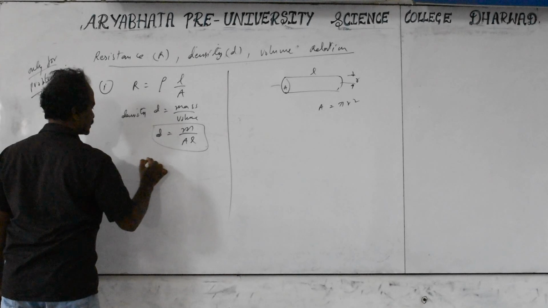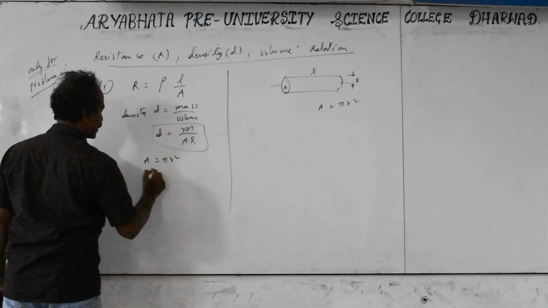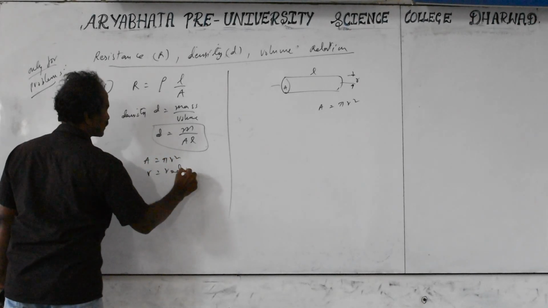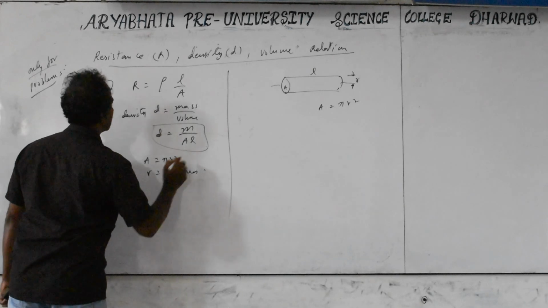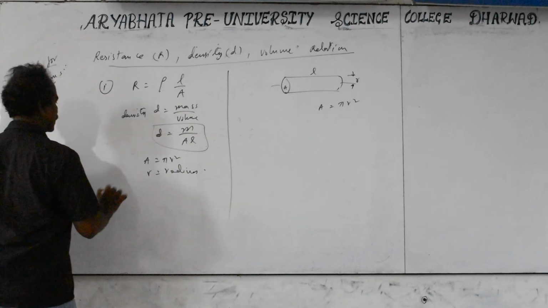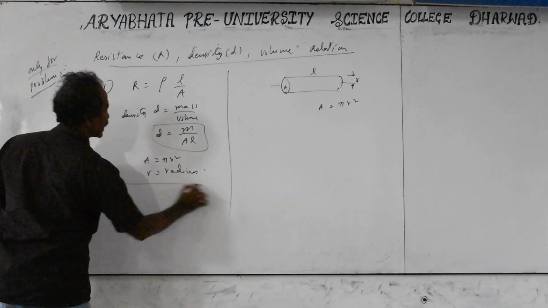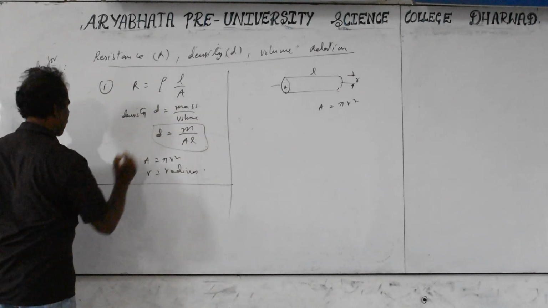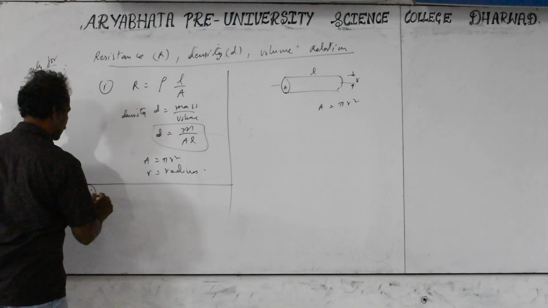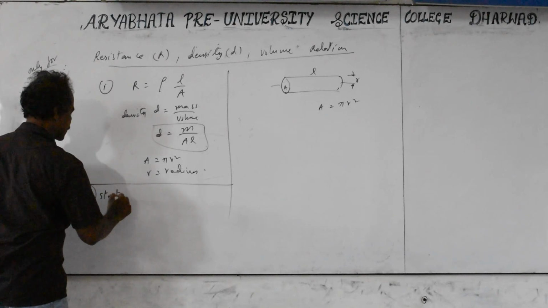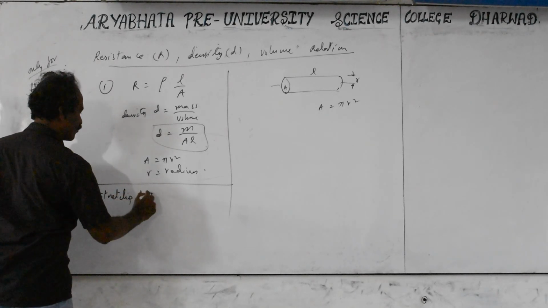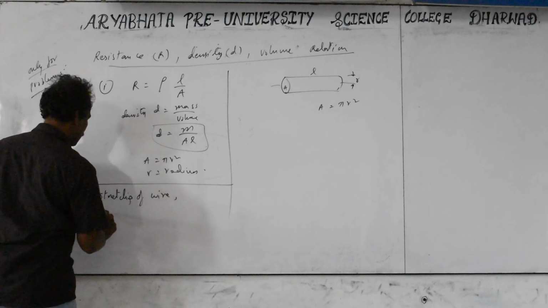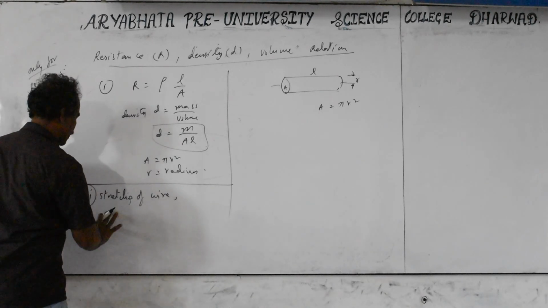Area is pi r square, where r is the radius of the conductor. In this case we are going to take different cases, like stretching in terms of the length and in terms of the area, stretching or compression of the wire.